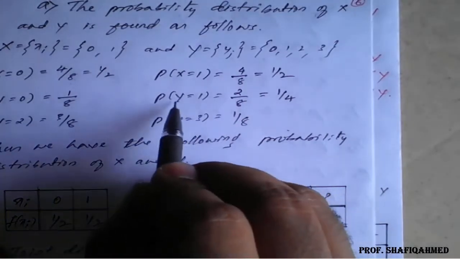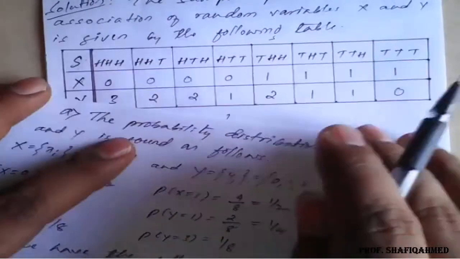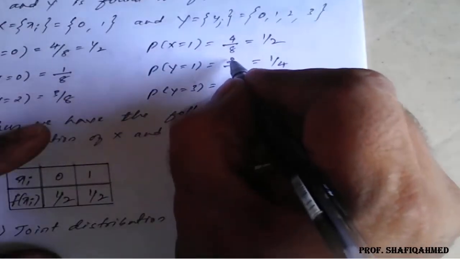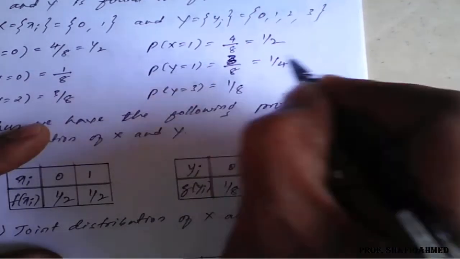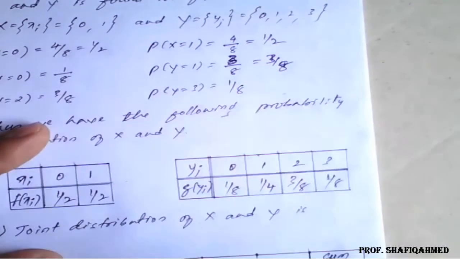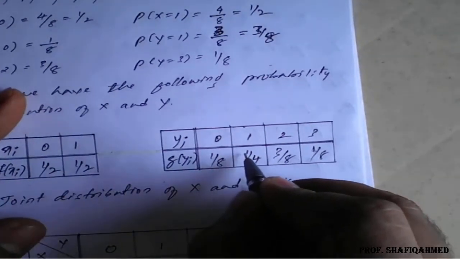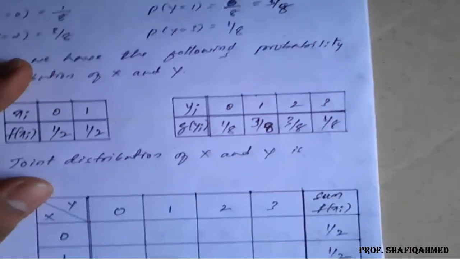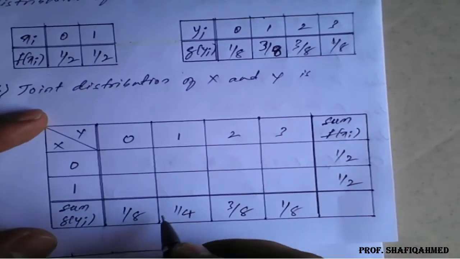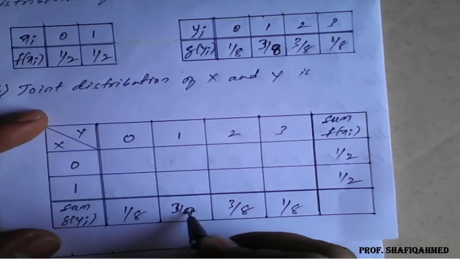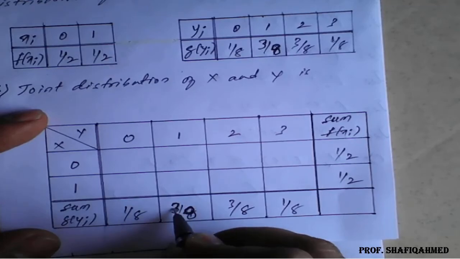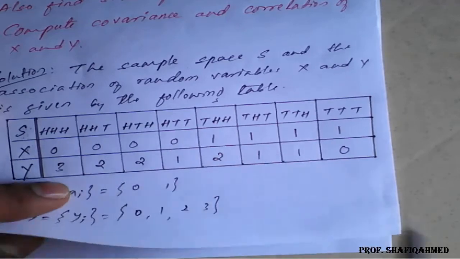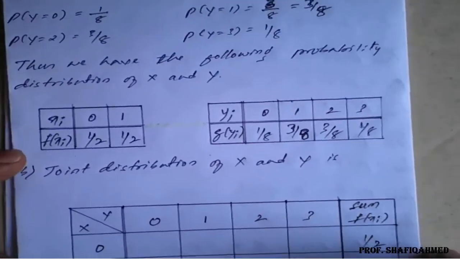So here small y is equal to 1 according to the table. If you see, how many ones are there? 1, 2, 3. 3 ones are there. So I will update here. It is 3 by 8. So this is 3 by 8 itself. So here it will become 3 upon 8. And this also becomes 3 upon 8. So here when y is equal to 1, how many ones are there? 1, 2, 3. So please recorrect that count.